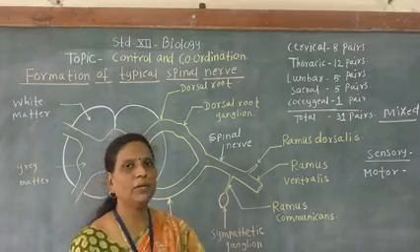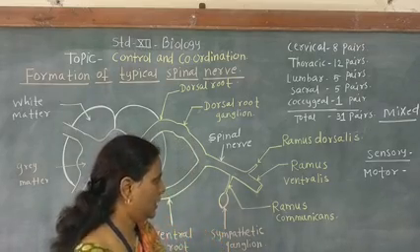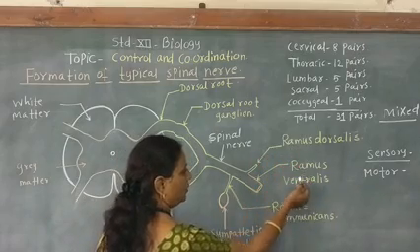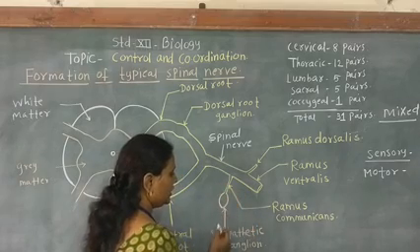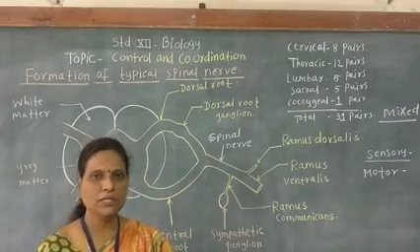All the 31 pairs of nerves are mixed type of nerves, and they branch into ramus dorsalis, ramus ventralis and ramus communicans. So this is the sympathetic ganglion of the autonomic nervous system.